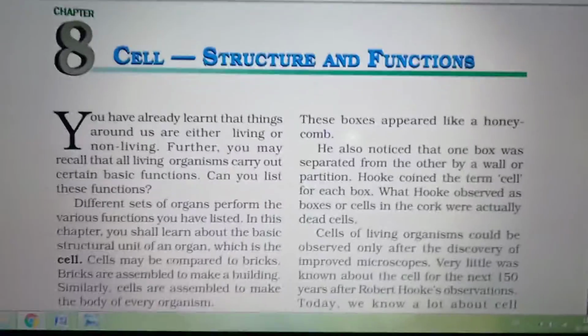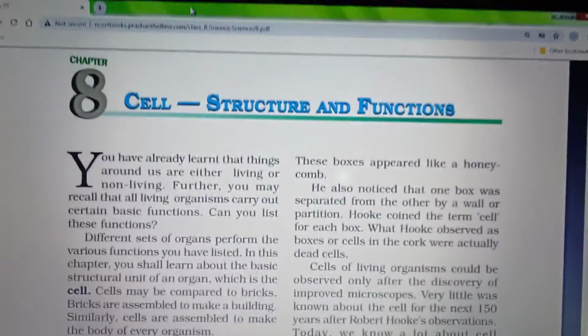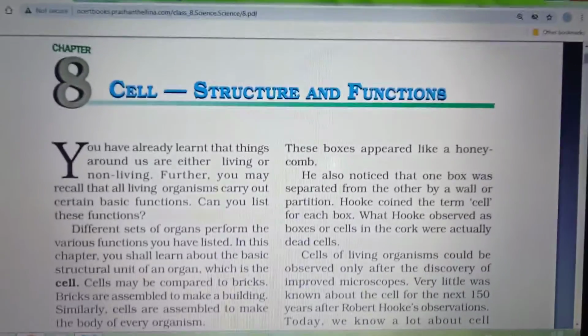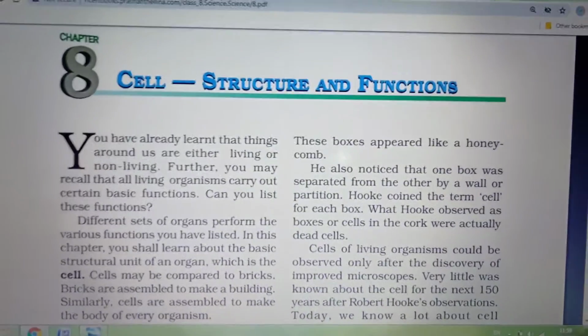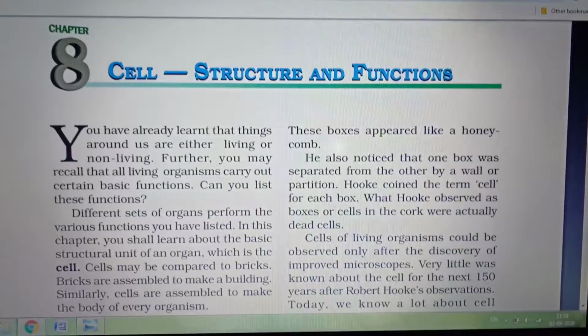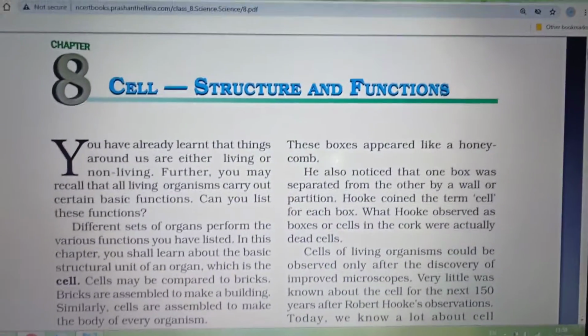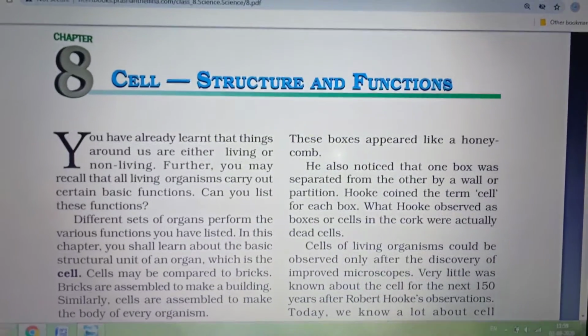Hello children, last class we saw about the conservation of plants and animals, and today we are going to see chapter 8 that is about cell, its structure and functions. We are going to see about the cell, the importance of cell in living organisms and the cell organelles.